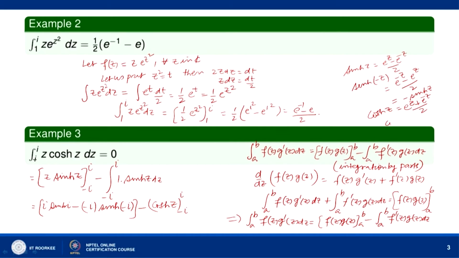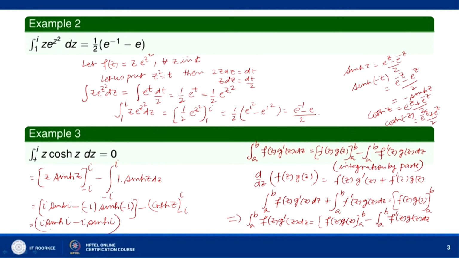Here when you replace z by minus z, there is no change, we get e to the power minus z plus e to the power z by 2. So, cos hyperbolic minus z is cos hyperbolic z, okay. So, here what we get is i sin hyperbolic i, where minus becomes plus here, and sin hyperbolic minus i becomes minus i sin hyperbolic i. So, this is minus i sin hyperbolic i, okay.